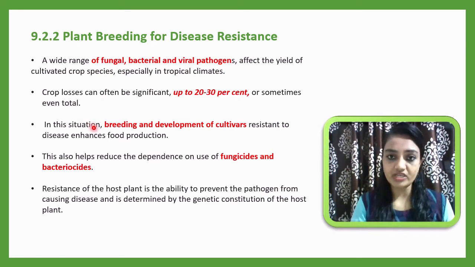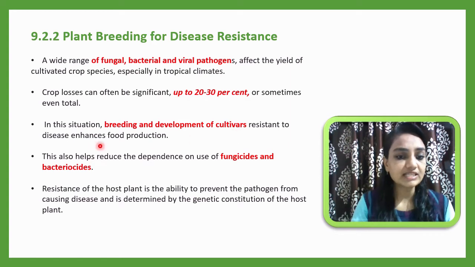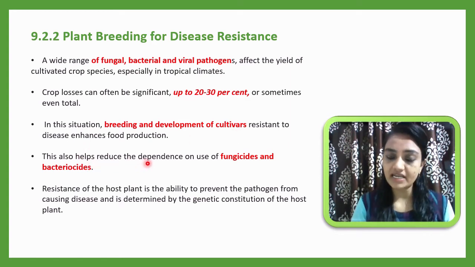In this situation, breeding and development of cultivars resistant to disease enhance food production. We can apply plant breeding technologies to resist the disease. This also helps reduce the dependence on fungicides. You know very well fungicides are chemicals and they may be very harmful for human consumption. So fungicides and bactericides are harmful chemicals, and we can avoid them. They may also act as carcinogens.